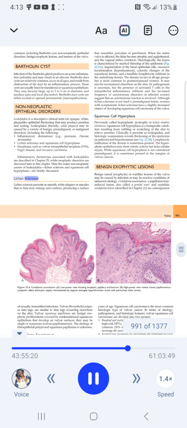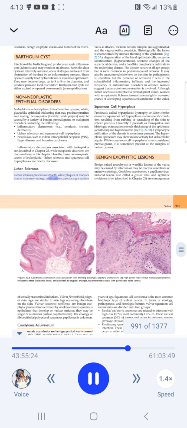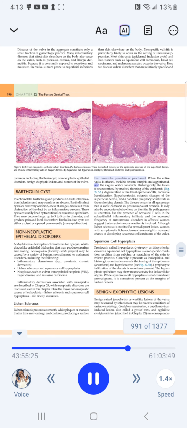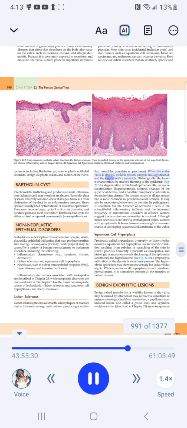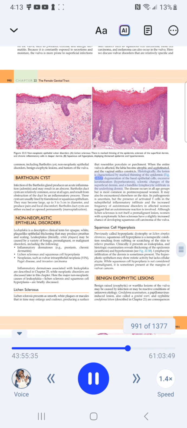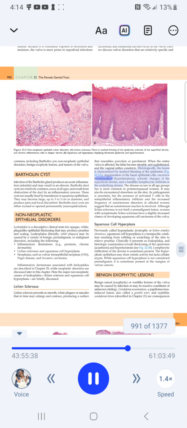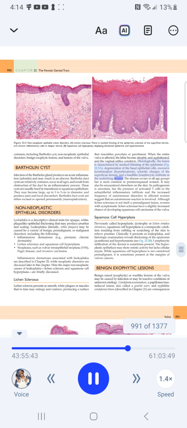Lichen sclerosus. Lichen sclerosus presents as smooth, white plaques or macules that in time may enlarge and coalesce, producing a surface that resembles porcelain or parchment. When the entire vulva is affected, the labia become atrophic and agglutinated, and the vaginal orifice constricts. Histologically, the lesion is characterized by marked thinning of the epidermis, Fig. 22.5, degeneration of the basal epithelial cells, excessive keratinization, hyperkeratosis, sclerotic changes of the superficial dermis, and a band-like lymphocytic infiltrate in the underlying dermis.